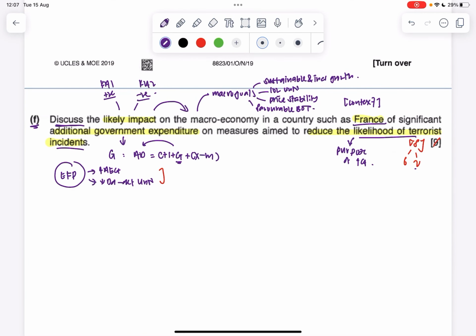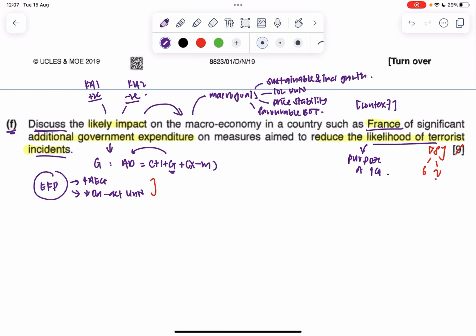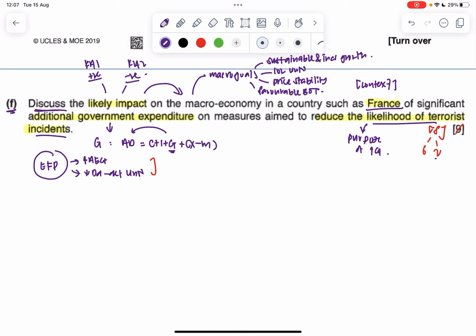Okay, welcome back to part 2 of the 2019 CSQ1 lecture. So for this lecture, we will go through question F in depth. In the previous lecture, we covered what we would require in part F of this question.